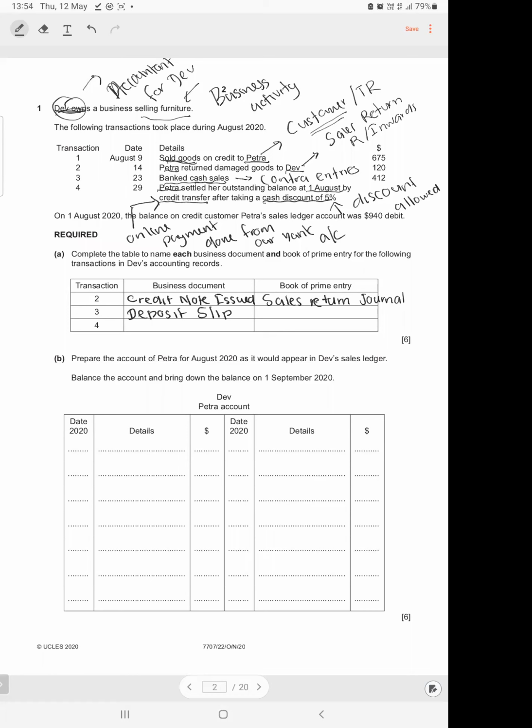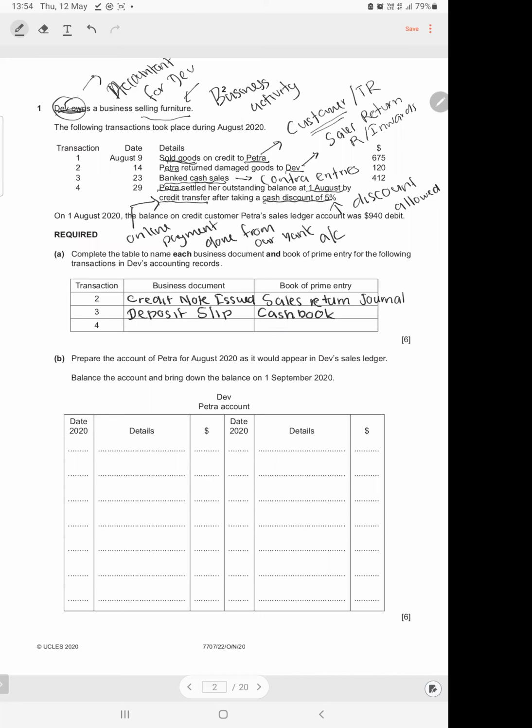You give it to the person who's working in the bank, in the counter, and they will deposit the cash. They'll sign the deposit slip, and they will give you a copy of it. And the book of prime entry: all cash transactions go to a book of prime entry called the cash book. Simple as that. Next, transaction 4.